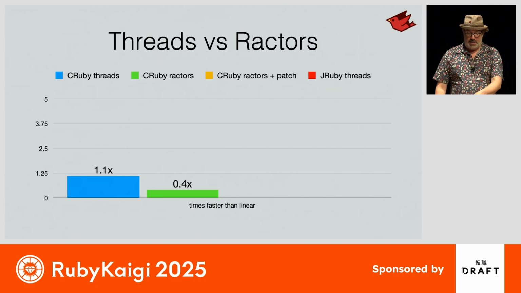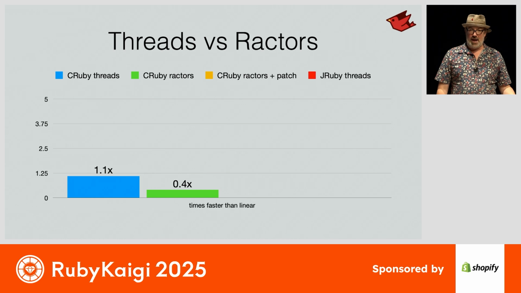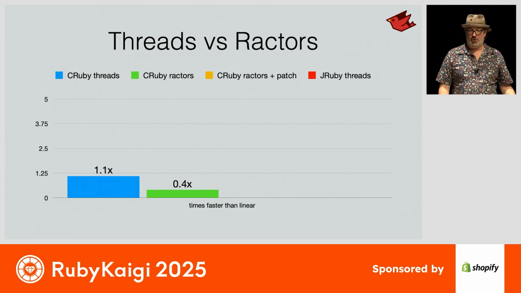Now, this is actually an old number. This is current Ruby 3.4. When you try to run this same thing with Ractors, it actually slows down. The overhead of crossing that Ractor boundary takes away all of the performance benefits you have and actually introduces a lot more overhead.